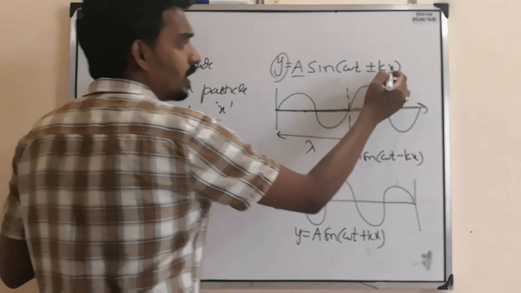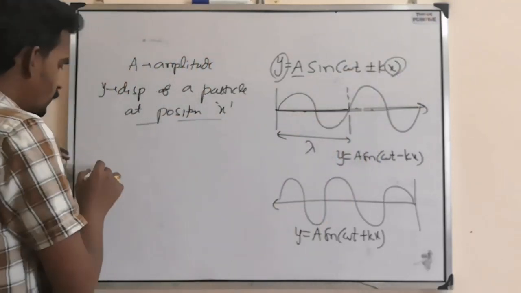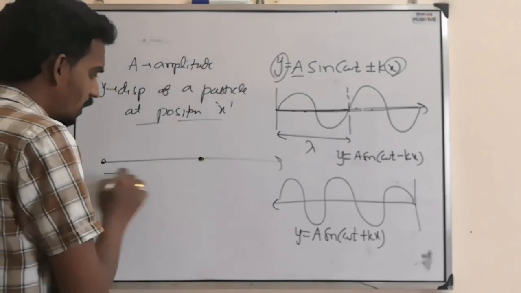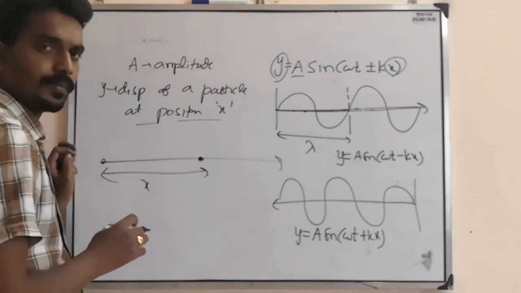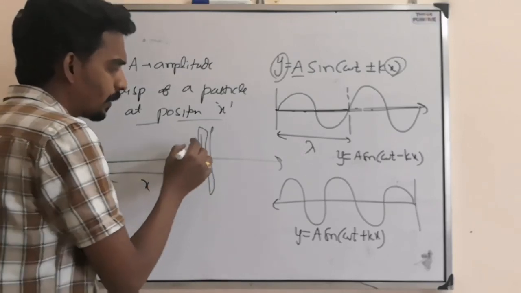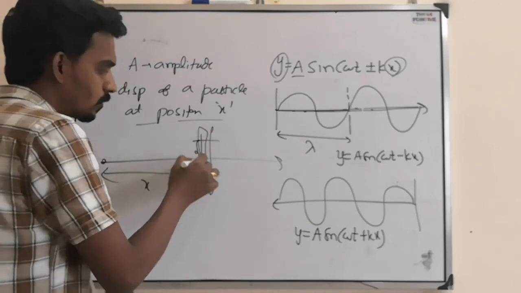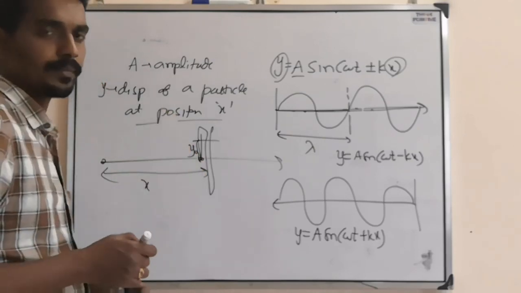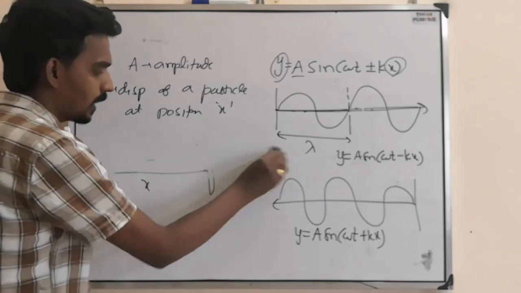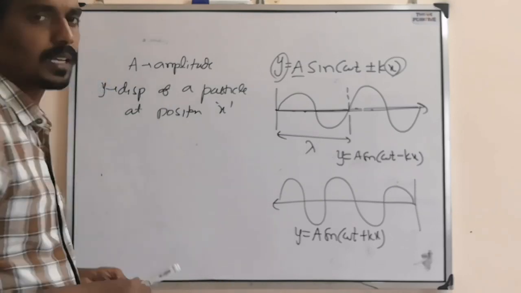So x is not the displacement here. When a wave is generated and travels like this, and you consider one particle here, that position is x. It vibrates like this, and at a particular instant, this is the displacement, that is y.